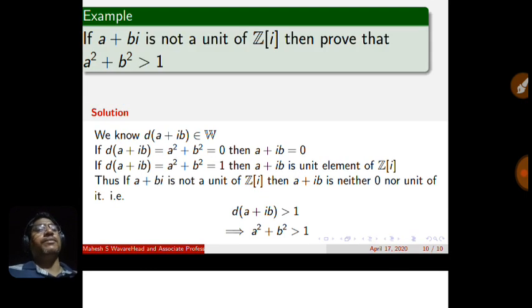So we can see further exercises from the book First Ten Topics in Algebra, chapter number 3, and this completes the topic ring of Gaussian integers.